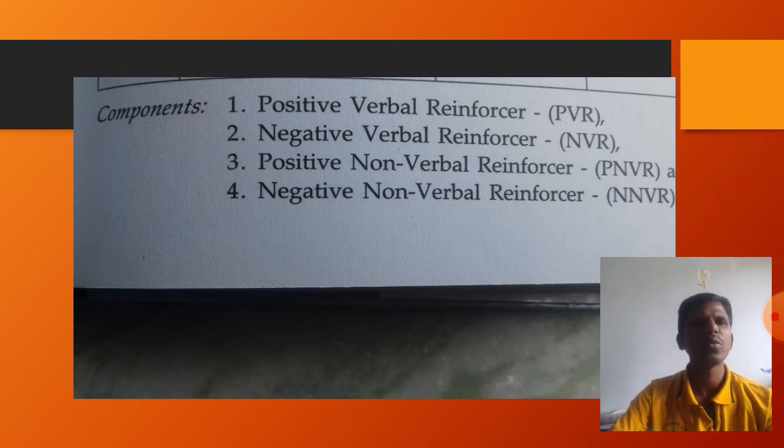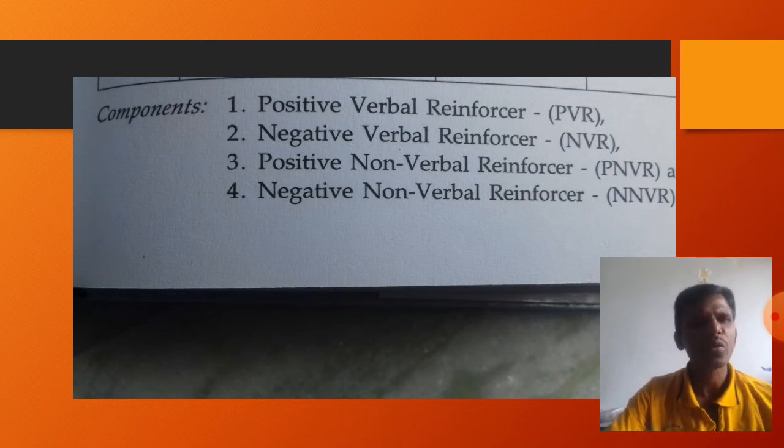The third one is positive non-verbal reinforcer. Non-verbal means signs or symbols, nodding, yes, like this. We are not using words, just expressions or gestures for the response given by the student. The non-verbal reinforcers should be positive for the positive or right answers given by the student. So positive non-verbal reinforcer is also one of the components in the reinforcement skill.